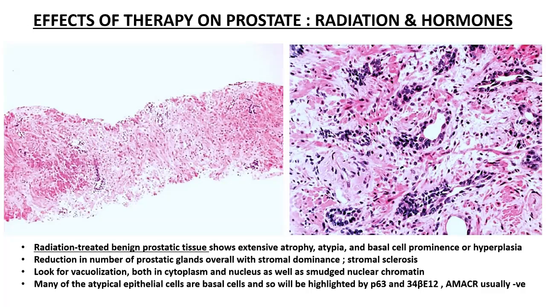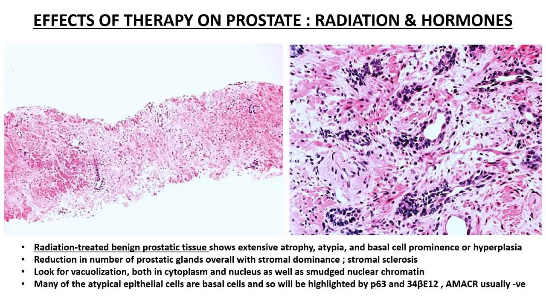For example, in quite a few of these prostatic carcinoma patients, they would have been put on either radiation therapy or anti-androgen treatment, and following which you will probably be given a repeat biopsy. And in such cases, you need to be aware of the fact that these treatment processes might itself bring some changes within the glands as well as the stroma, which could give rise to a false positive impression of a recurrent prostatic acinar carcinoma. Now look at this image on the left.